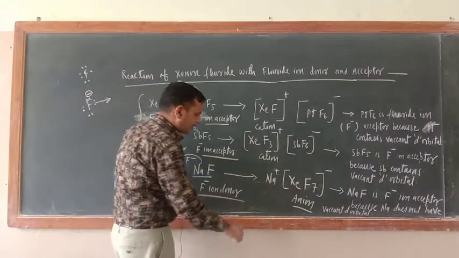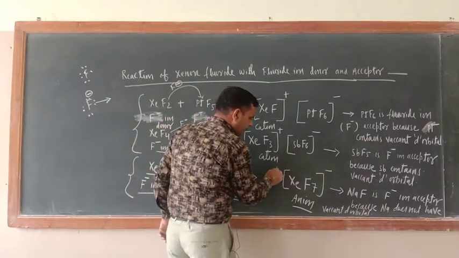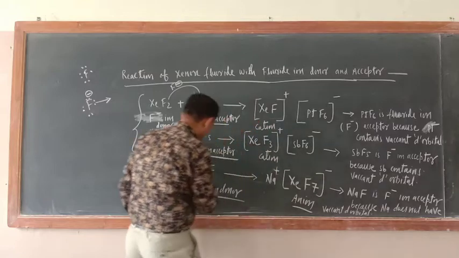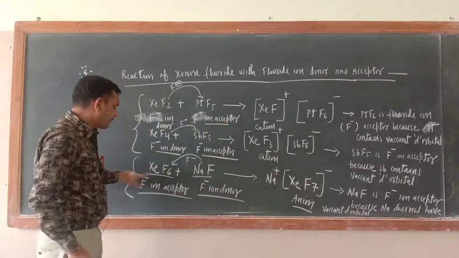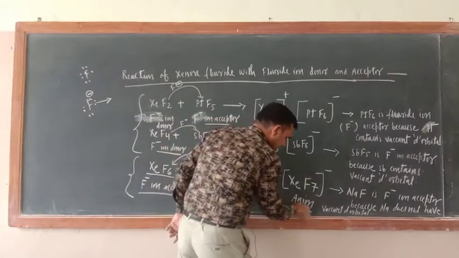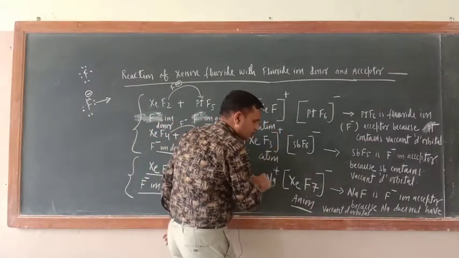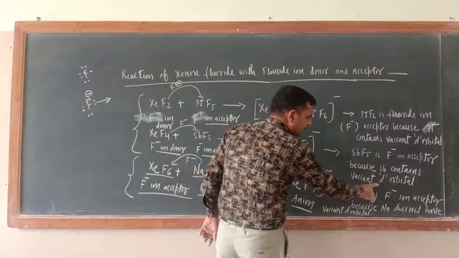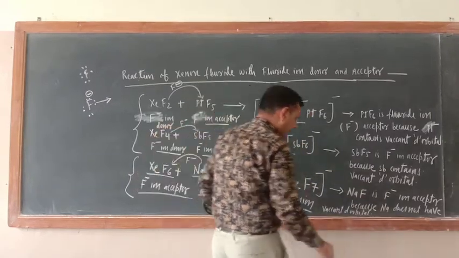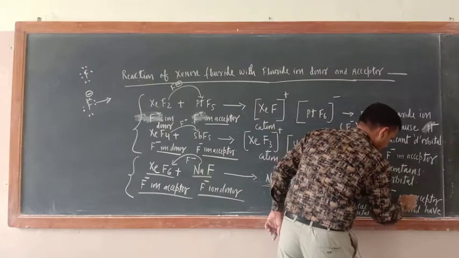So now what is here? Na positive XeF7 negative, because one fluoride ion will be gained by XeF6. So now this is the anion and this part is the sodium cation. XeF6 is the fluoride ion acceptor, NaF is the fluoride ion donor.